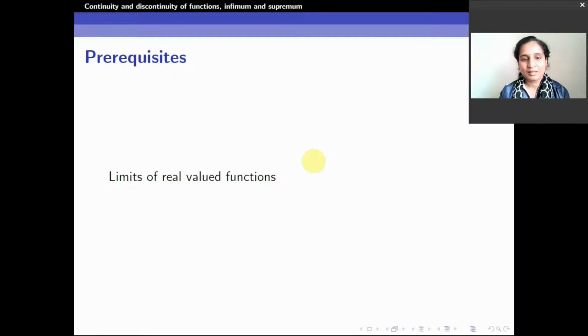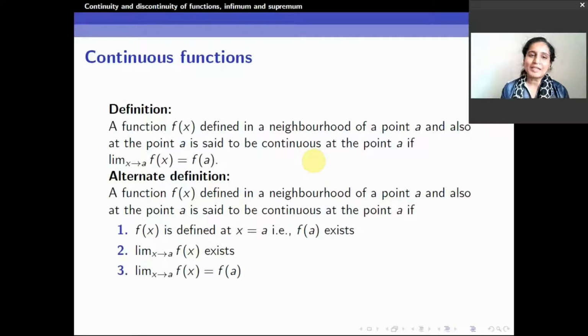What are the prerequisites? That is what you should know when you view this video. You should know what limits of real valued functions are, which we have done quite a number of times. We'll come to continuous functions. What do you mean by a continuous function?